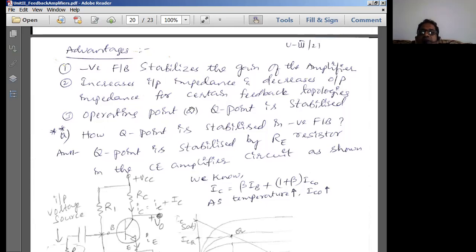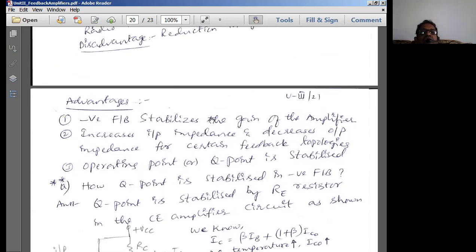If it is voltage sampling, that means the amplifier which we can form is going to be a voltage dependent voltage source. It means the topology being used is the voltage series topology. So these are the various things we are going to have. The next one is that the operating point or Q point is always stabilized because of the negative feedback amplifier circuit. So these are the advantages of a negative feedback amplifier circuit.